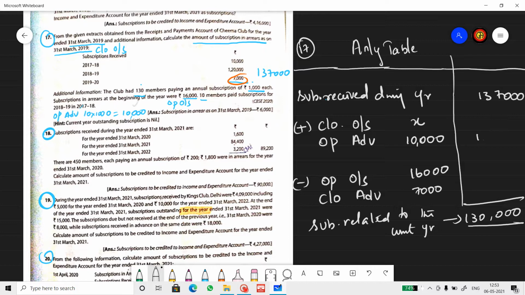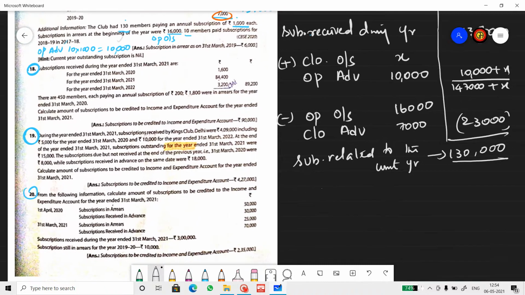So that means I'm going to get a 10,000 plus X. So this will be 1,47,000 plus X. And here it's 16 plus 7. Sorry, minus, and yeah, we have to add it. One lakh 30,000 is the balance.